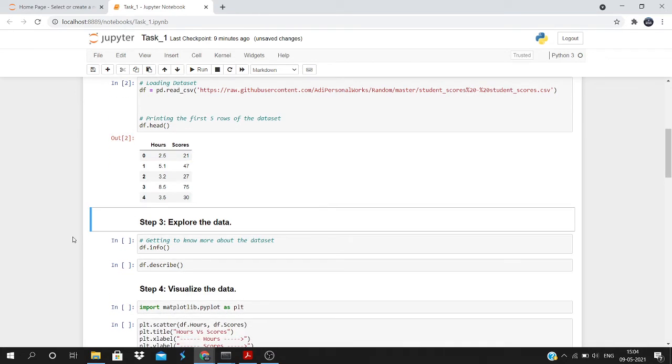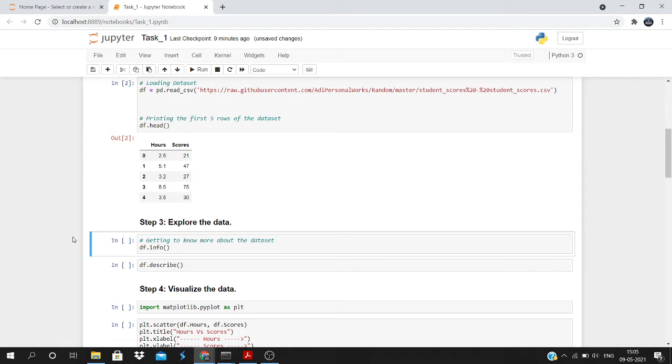Now that we have loaded the data, the next step is to explore the data, because in this data set, there might be some impurities, like there might be some null values, there might be some string data, there might be a lot of work to be done before using the data. So that's why exploring the data is very much important.